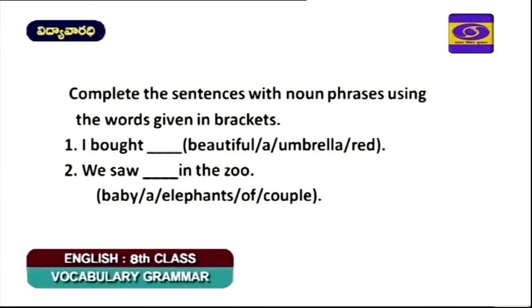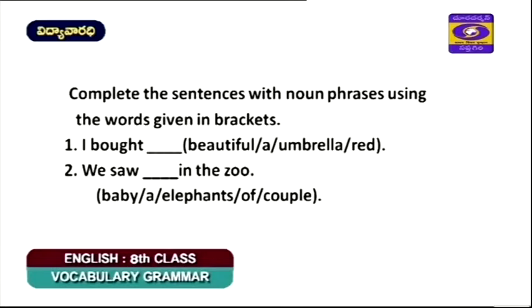So again we have 5 words in this, and we have to take out one phrase out of it, a meaningful phrase it should be. So which is the key word? Let us identify that. Elephants is one noun and the other noun is couple. Couple is a collective noun, and elephants is the word that gives us the key information of the phrase. So elephants we will have as the word.